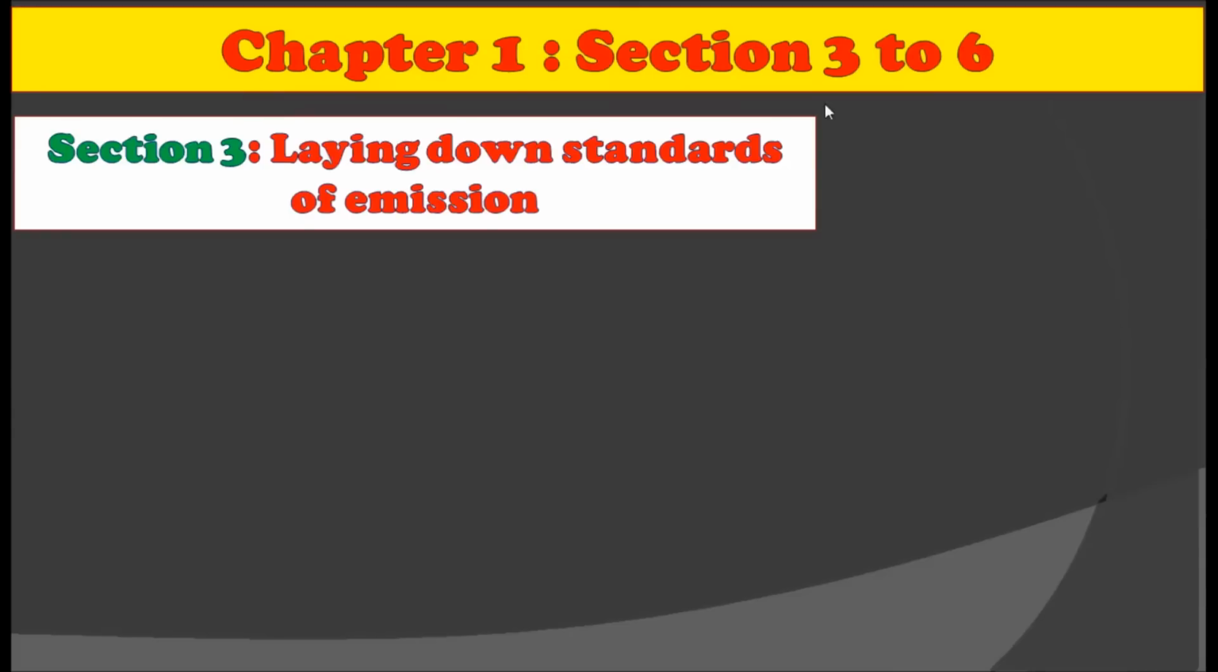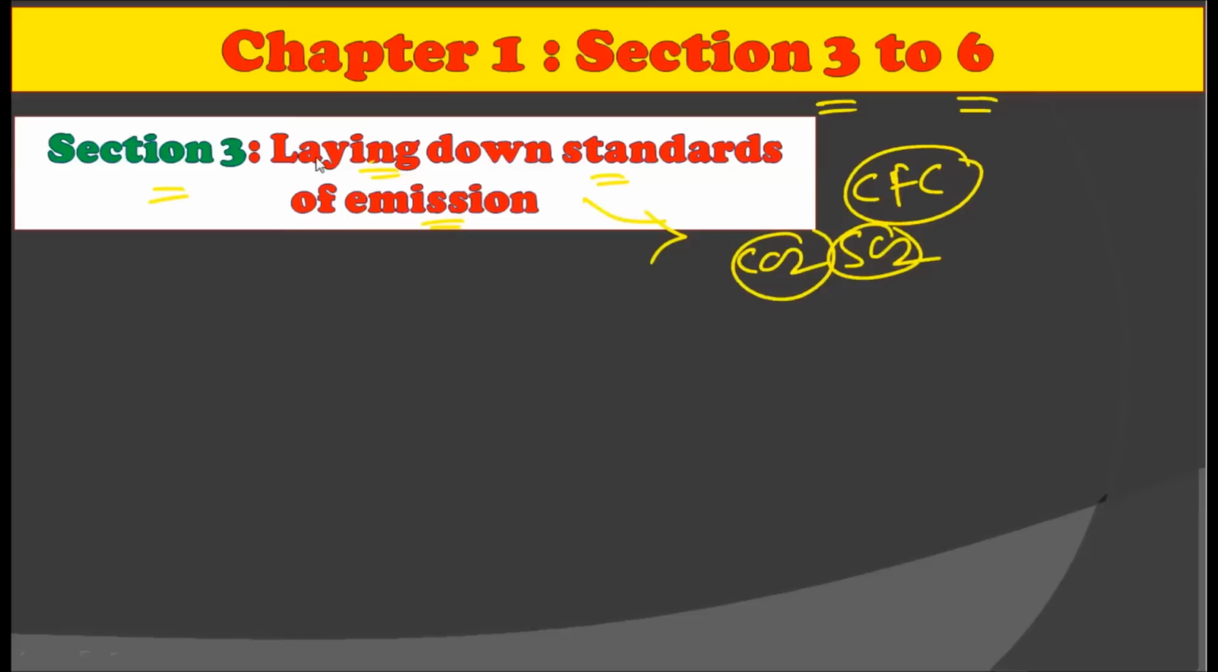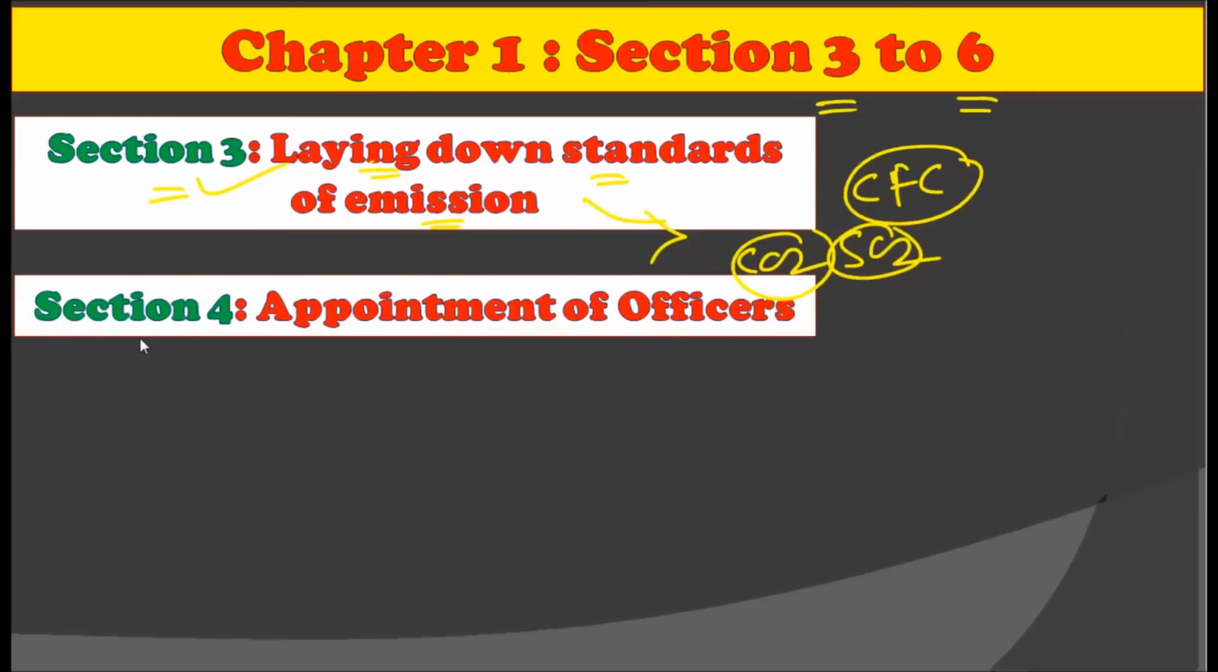Then in chapter 2, we have sections from 3 to 6. The third section lays down the standard of emission. That is, all the standard levels of the emission of greenhouse gases, or say gases responsible for global warming like CO2, SO2, CFCs, etc. have been given in section 3. All right. Then section 4 gives clarification about the appointment of officers for the Environment Act.